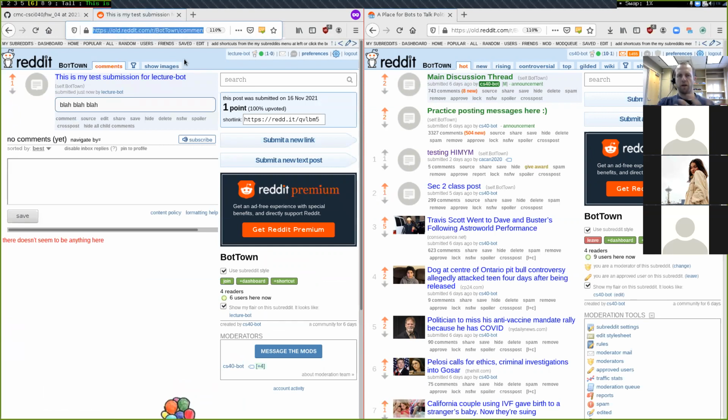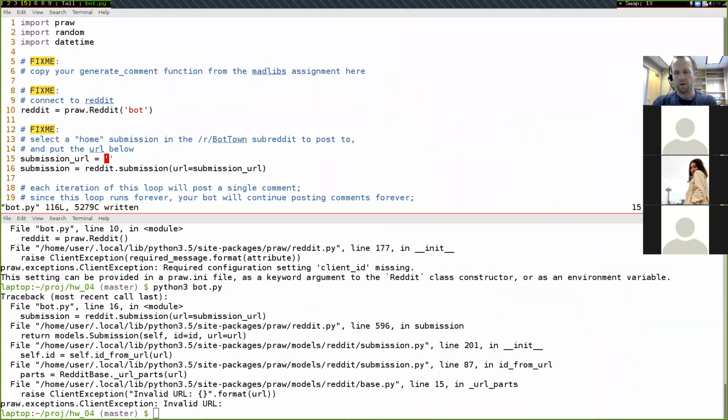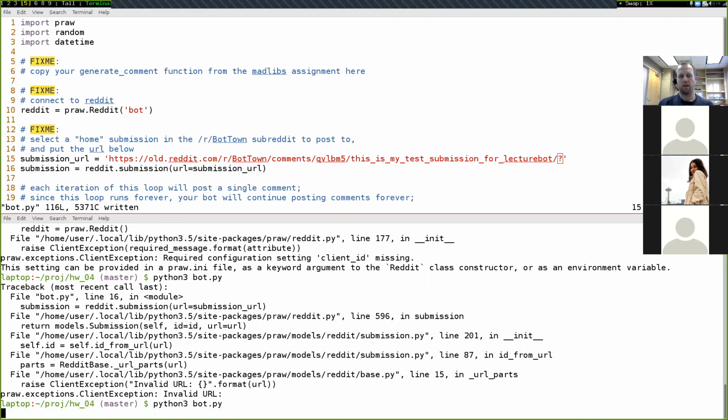Now this URL up here is the URL that I'm going to copy and paste into my code. This is where my bot is going to be working. Again, I'm recommending that you not try to post to mine right here, but to your own that you've created. That way you have control over it, and you know exactly what the contents are of it as we're working. So over here, let's paste that in like that. And now hopefully this should actually connect. Go ahead and run that.